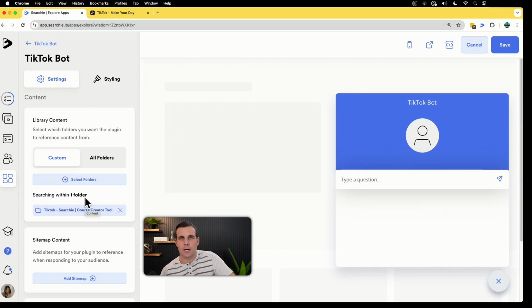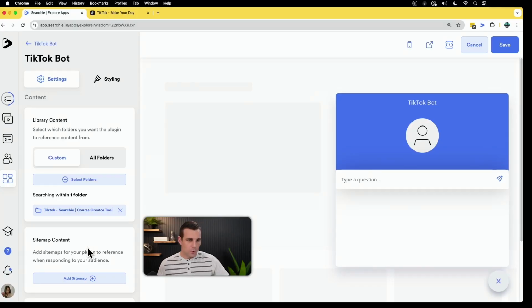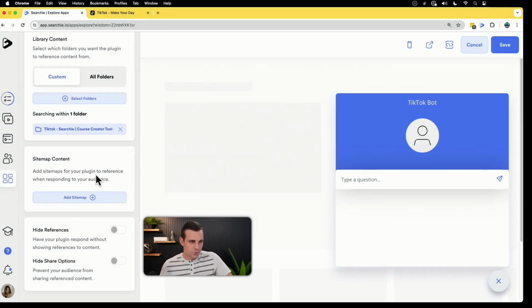Now this chatbot, this AI chatbot, is fully trained on all of that content you just imported from your TikTok. So if you do a lot of educational type TikToks, if you provide a lot of valuable content on there, now you have basically a clone of yourself that can answer any questions about any of the content you've posted and be able to relay it in your tone of voice, using your language, your words, and referencing your specific content. What we do, we add that folder there.